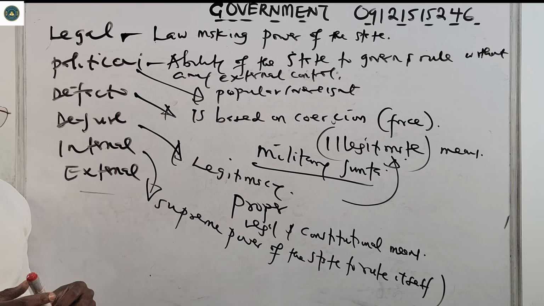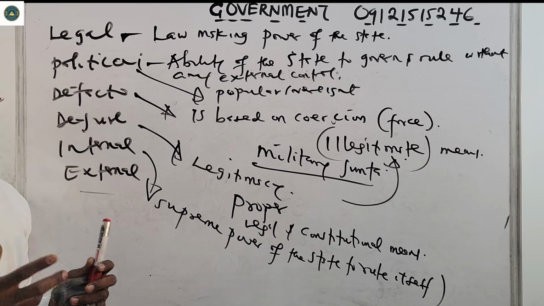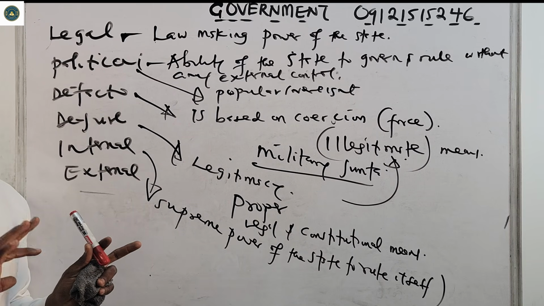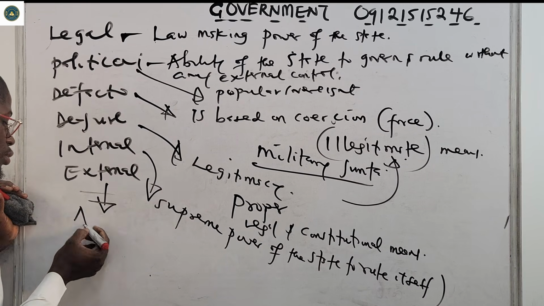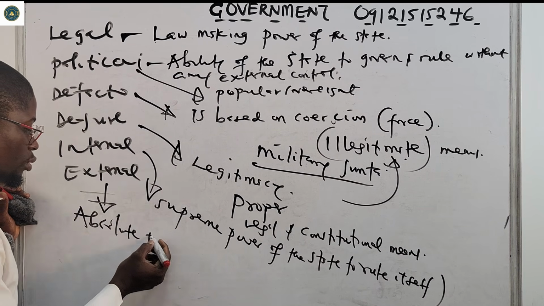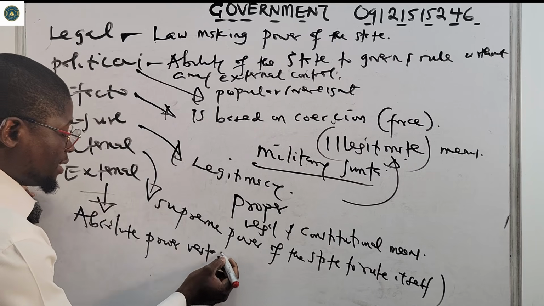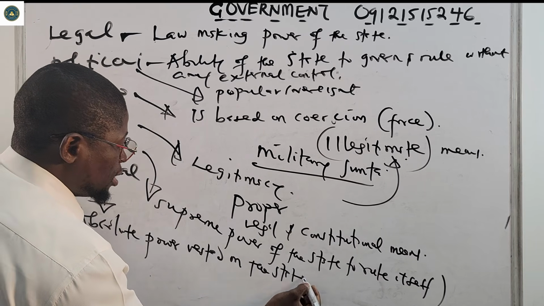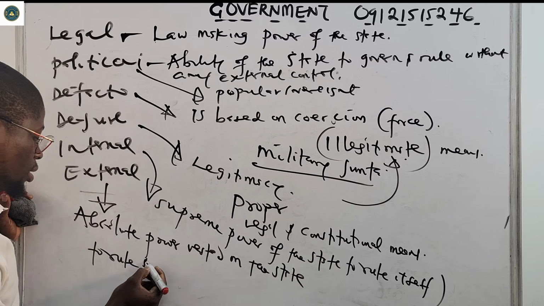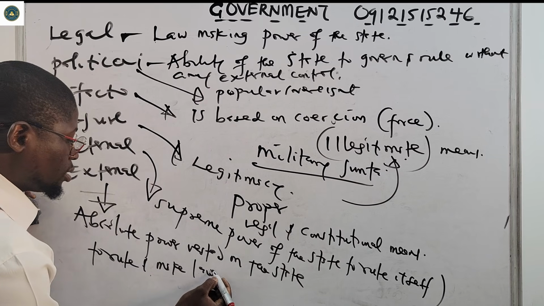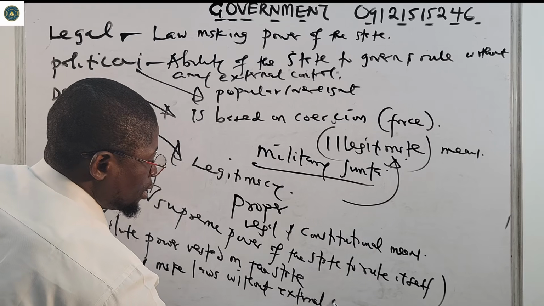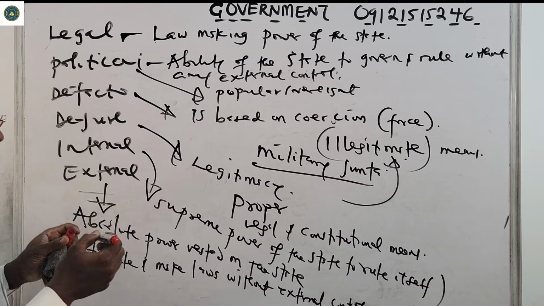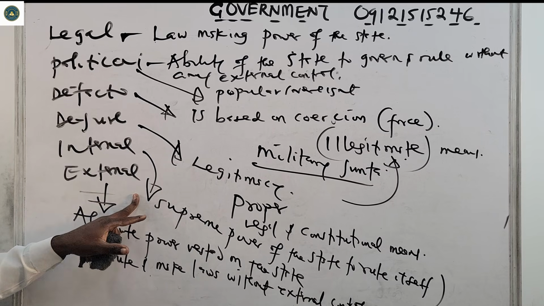Then we have external sovereignty. This one is the ultimate power of the state to make laws and rule without any external control. The absolute power vested in the state to rule and make laws without external control. So that is what we call external sovereignty.